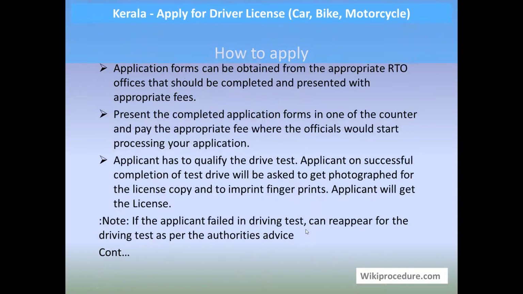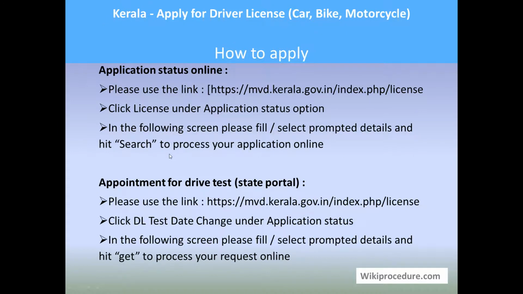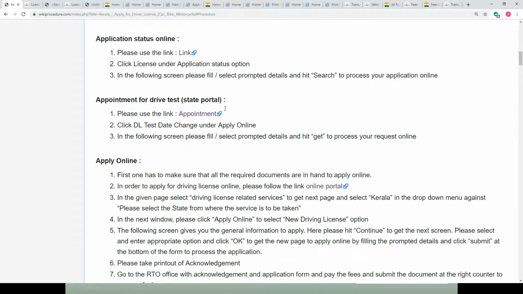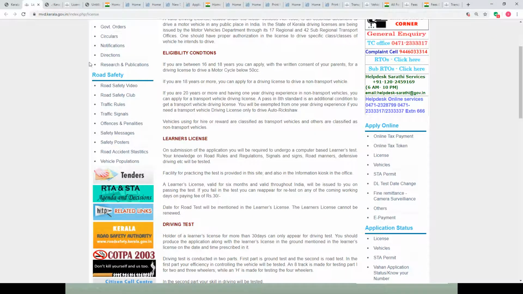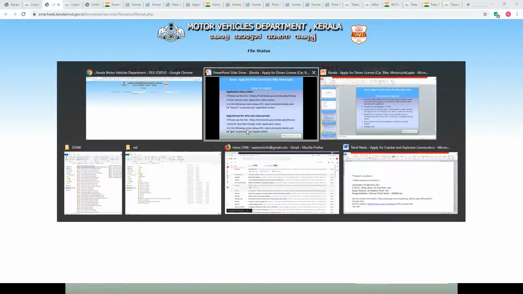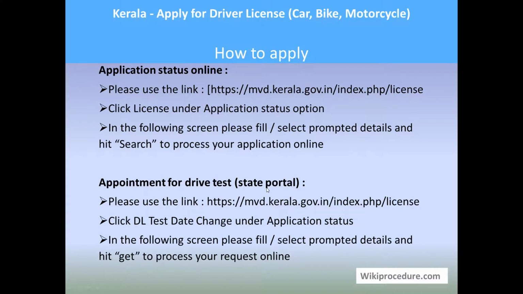Let us see the applying procedure through online. First is to know the application status online. So whenever you apply, you will get the application number. So the status can be found using the link provided in our wiki procedure page under application status online. Use this to reach the page where under the application status, hit the license to get this page, where user has to enter the application number, being application number selection is on, and enter the other details which are prompted for, and hit search to get the next page, which provides status of your current application which is applied.